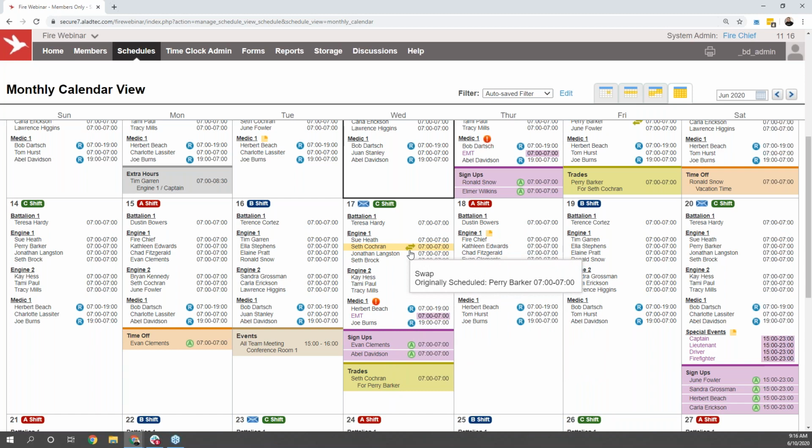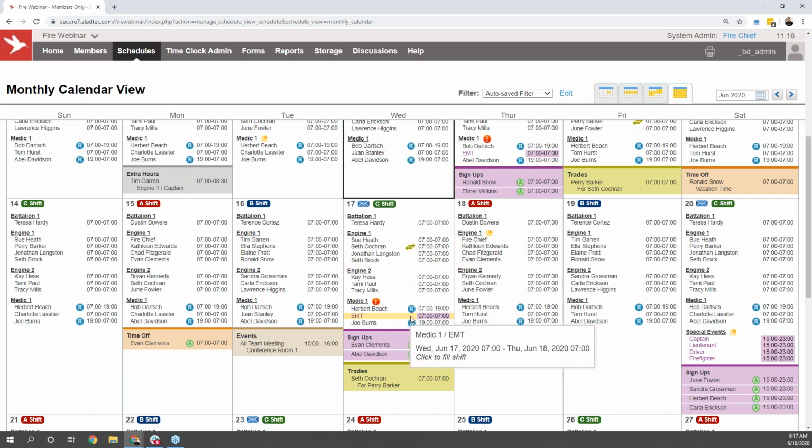You'll also be able to see these green arrows next to the user shift so you can easily point out who's working that day due to a trade rather than a normally scheduled shift. Open positions on your calendar will show up in purple with the position title rather than the user's name and the time frame highlighted in purple as well. If you have individuals requesting to fill those open positions on your calendar, those will also show up down below in purple with this green A telling us that it's pending the approval of an administrator.